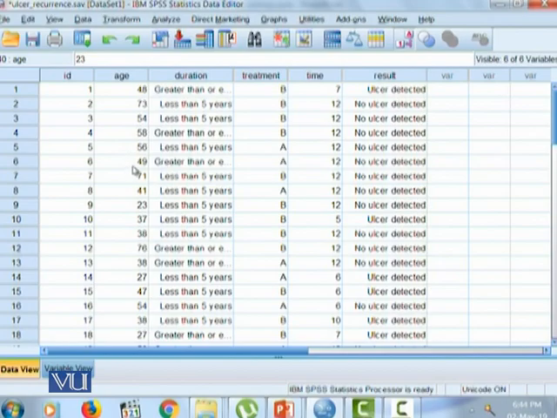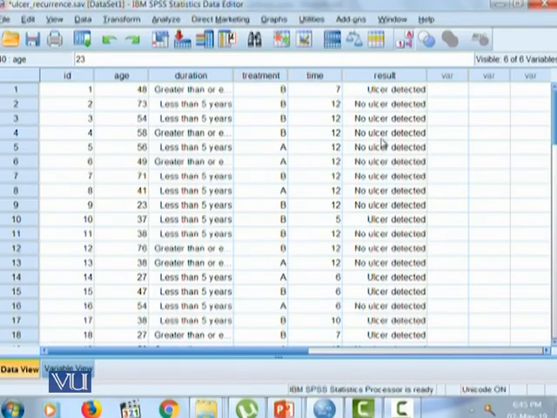Using this data, let's say our goal is to report age, which is a quantitative variable. And we want to see how age and results, whether ulcer detected or no ulcer detected, has any specific kind of distribution of age within it. We will report it using descriptive statistical analysis.